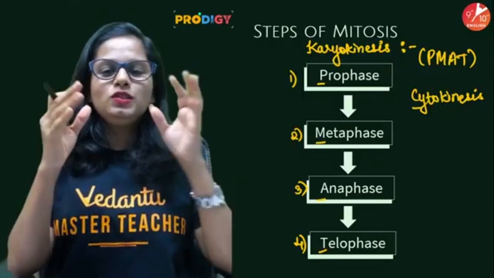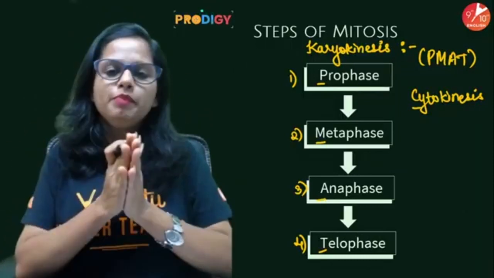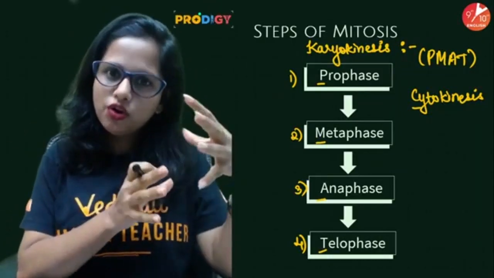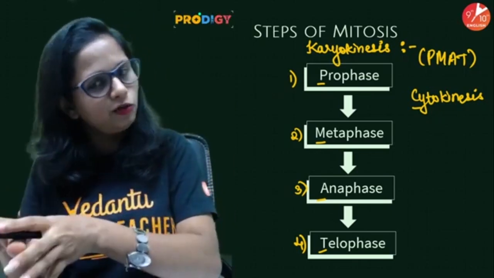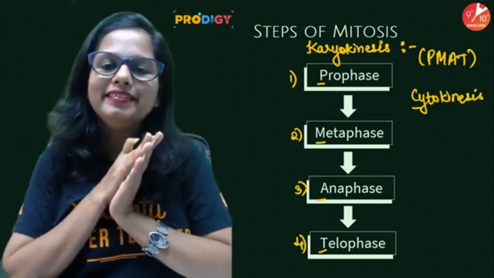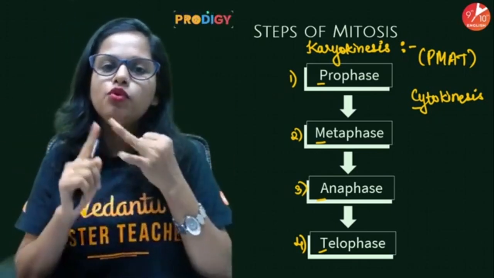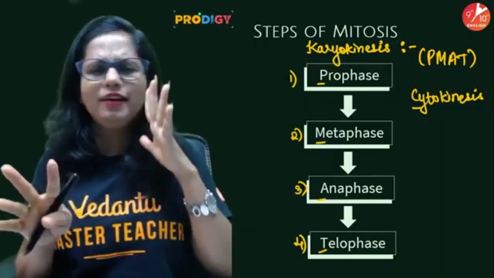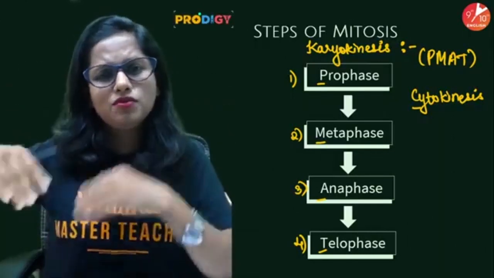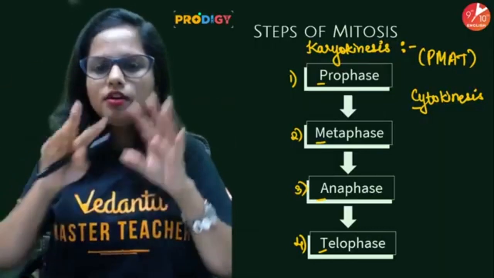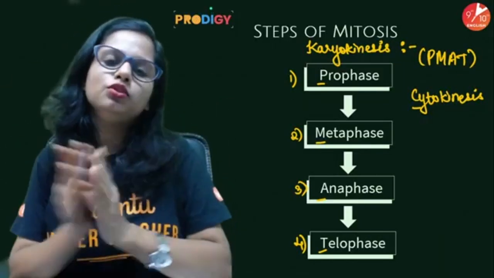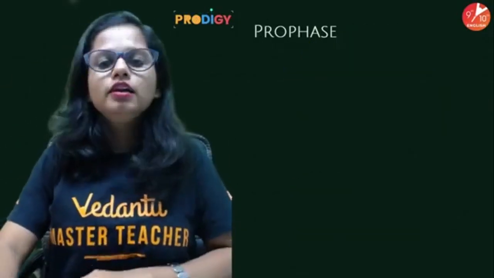First karyokinesis will occur, followed by cytokinesis. Karyokinesis has 4 steps: pro, meta, ana, telo, and then cytokinesis. There are no sub-steps involved in cytokinesis.